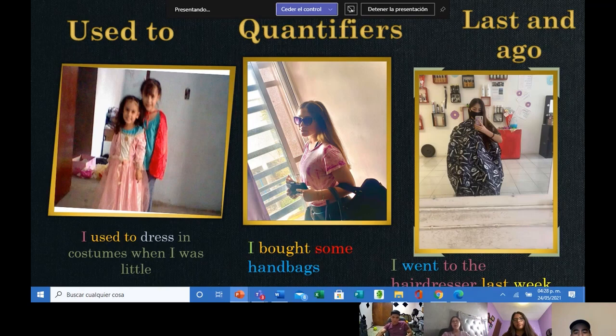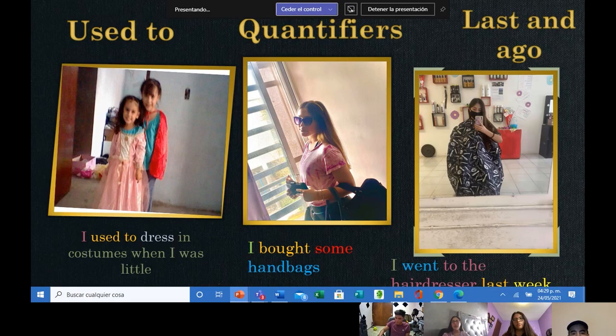Otherwise, uncountable nouns are things that cannot be counted, like liquids, powders, or gases. These uncountable nouns are used with a singular verb. To express a quantity of an uncountable noun, we use the quantifiers a little, some, any, or much.